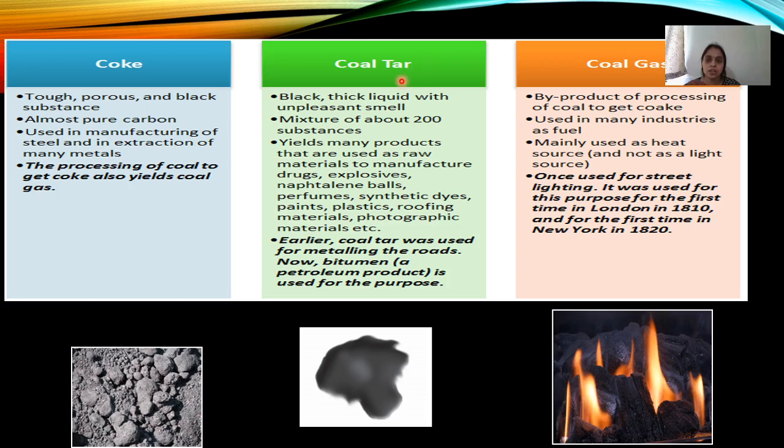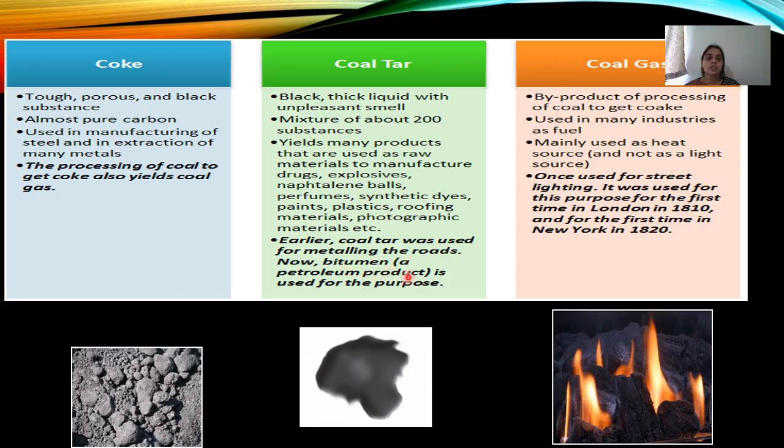Coming to coal tar, it's a black, thick liquid with an unpleasant smell. It's a mixture of about 200 substances, which yields many products that are used as raw materials to manufacture drugs, explosives, naphthalene balls, perfumes, synthetic dyes, paints, plastics, roofing materials, and photographic materials. Earlier, coal tar was used for metalling roads, but now bitumen is used.